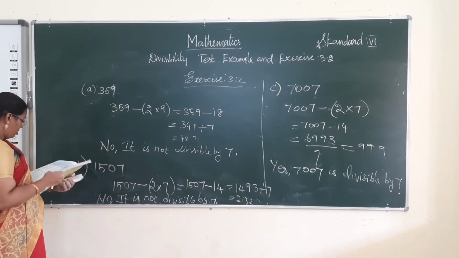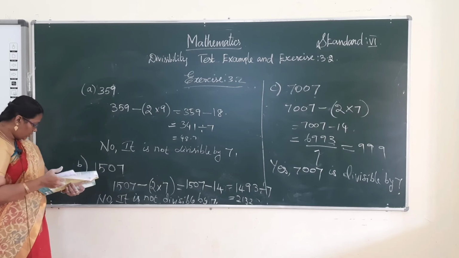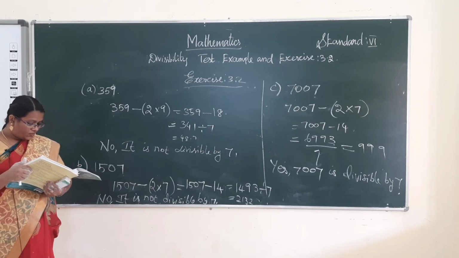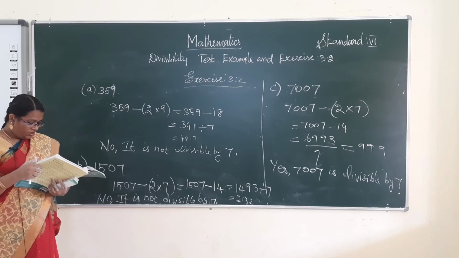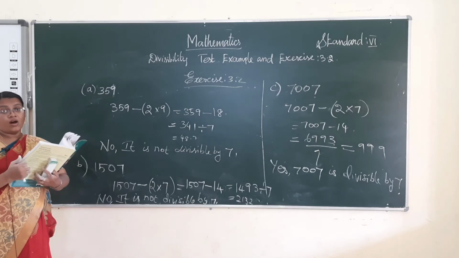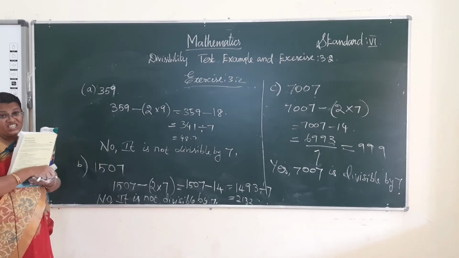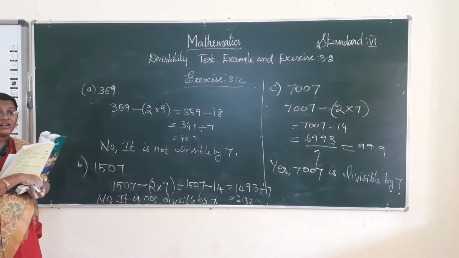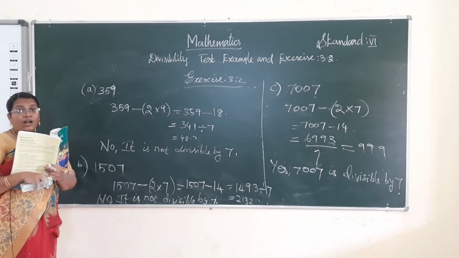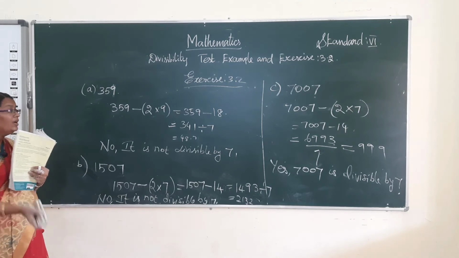Okay, and next one, the sixth one. Test whether 32,527 is divisible by 11 or not. So what is the rule for 11? The difference between the sum of odd digits and the sum of even digits is either 0 or 11, then the given number is divisible by 11.